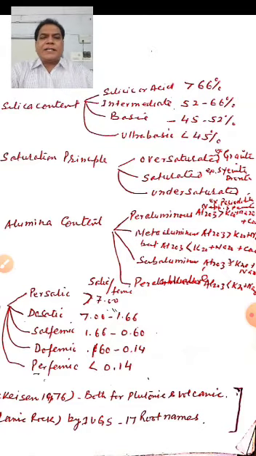Silicic or acid means rocks having SiO2 content more than 66%. Naturally, once a rock has silica content more than 66%, it has quartz as an essential mineral. Granite, granodiorite: as far as chemical composition is concerned, silica will be more than 66%, and mineralogically it will have quartz as an essential mineral. The second is intermediate rocks, which have SiO2 from 50 to 66%. Intermediate rocks include diorite, syenite, right, and their volcanic equivalents.